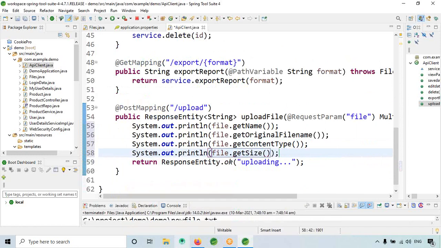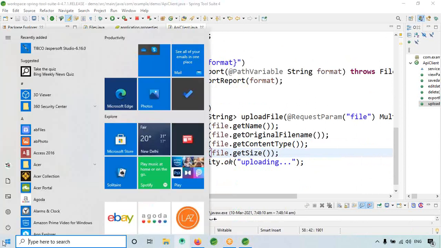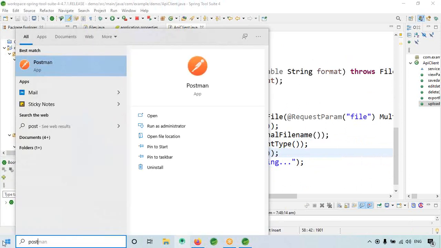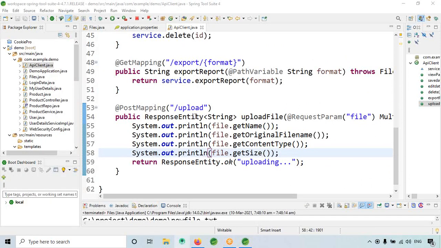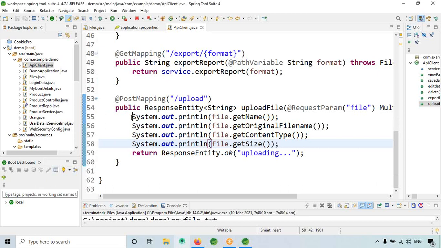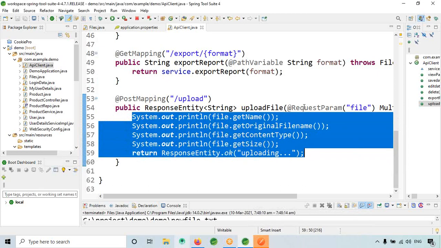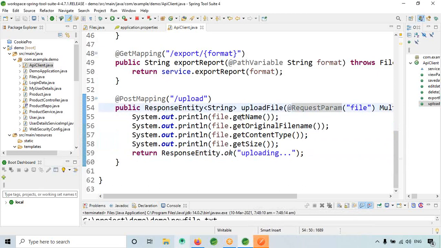Okay, cool. So now what I will do is I will open my Postman. See, still we have not written any code to upload the file. So what I'm doing is I will just upload the file.